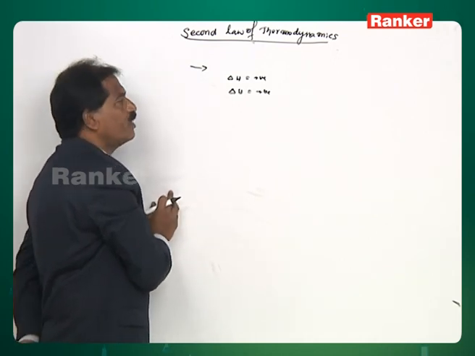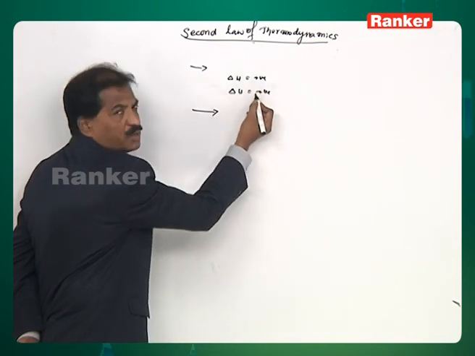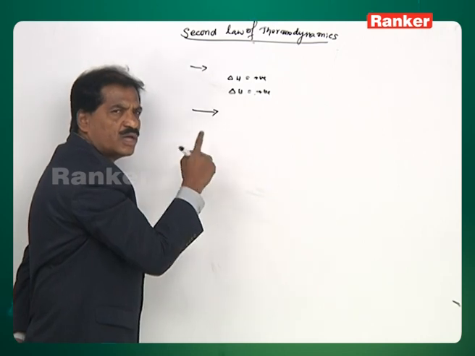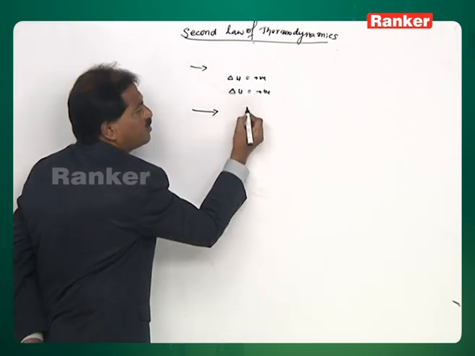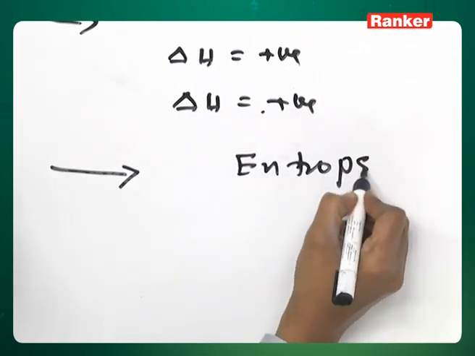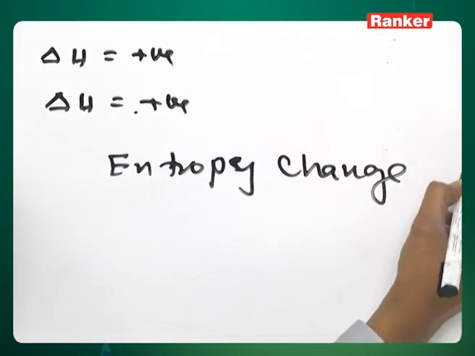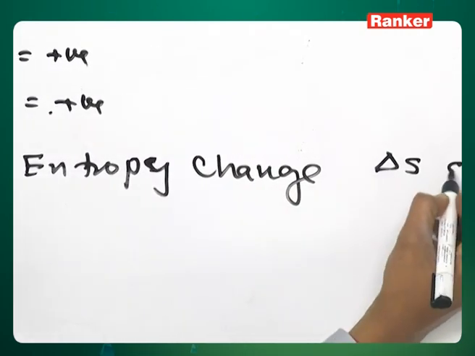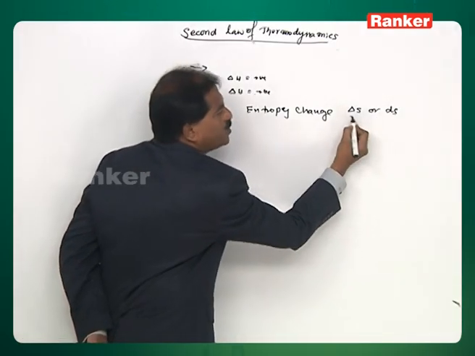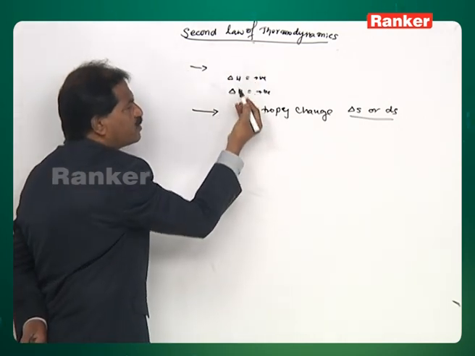Next, in order to explain the spontaneity of various endothermic processes, the second law of thermodynamics introduced one more thermodynamic function called entropy change. That entropy change is represented with del S, or dS. So, with the help of this entropy change, the second law of thermodynamics tries to explain the spontaneity of the various processes.